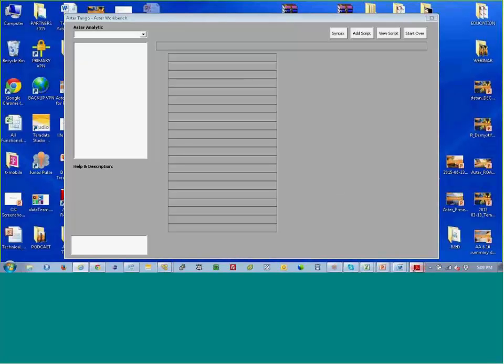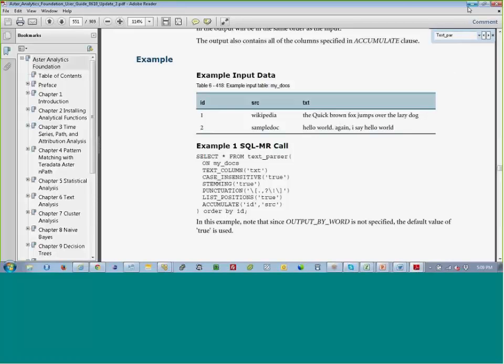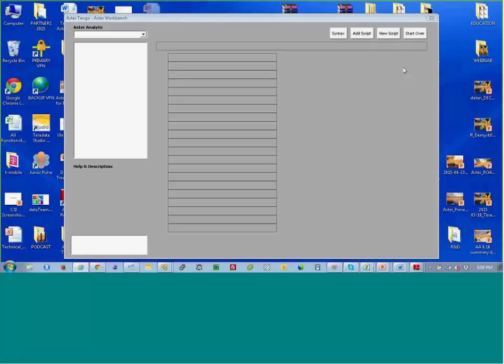I also don't want to have to flip back and forth to this manual every time I need to learn how to do something. The other thing that this does, and I've shown this to a couple of customers, is that it really exposes the customer to the entire set of analytics that are available in Aster. If I look here, I've got different genres of analytics. I've even included now an ANSI SQL genre and an Aster DBA genre for statements that are specific to Aster, like a vacuum full or a vacuum statement and things like that.